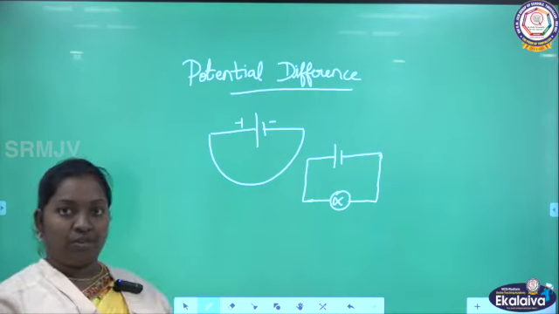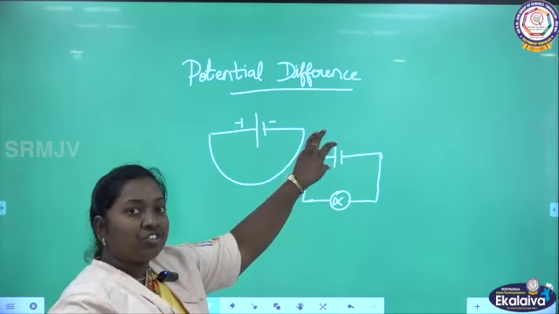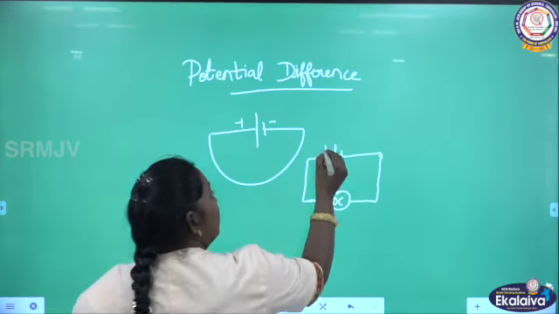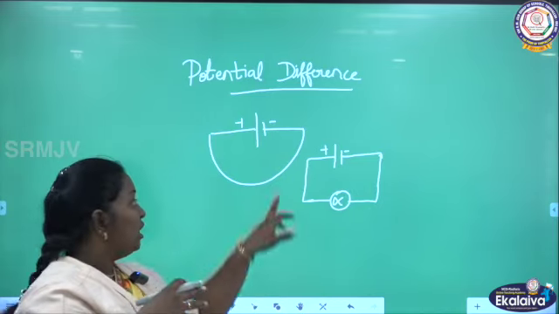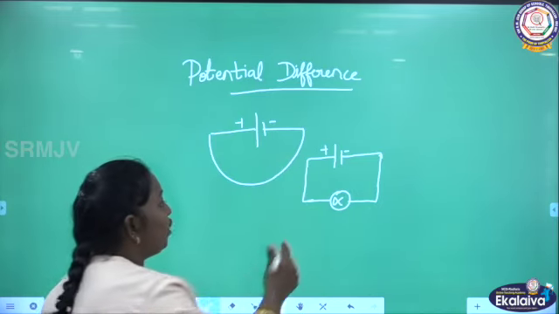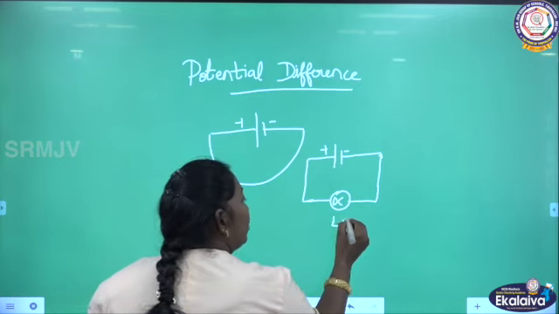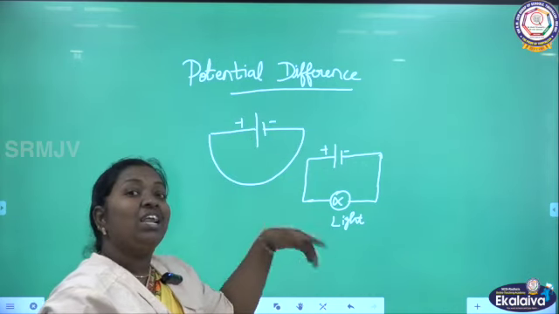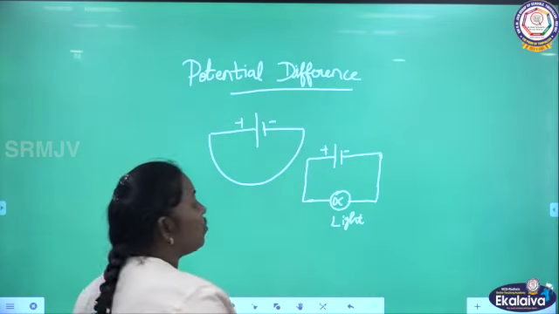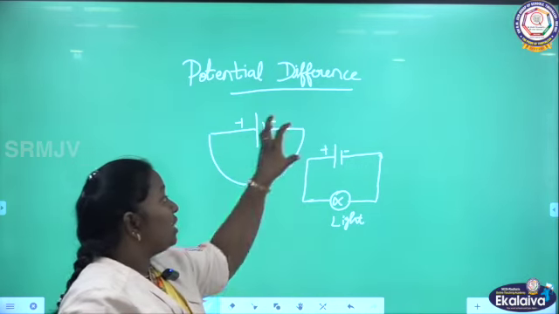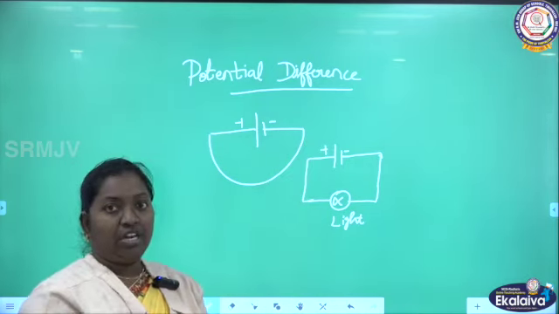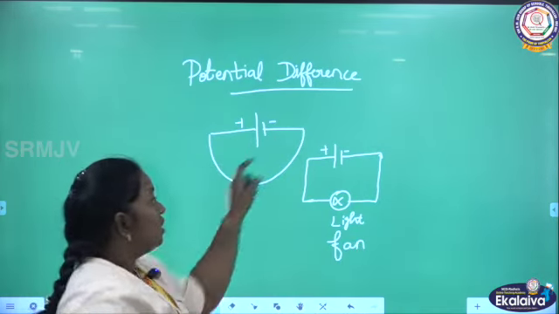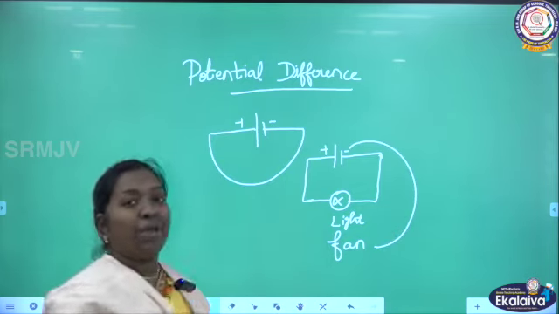to any other sources. So what will happen? The electrical energy is converted into another form of energy. For example, this is a battery, it will produce charges that change into electrical energy. When you connect a bulb over here, the electrical energy is converted into light energy. Instead of light, if you connect a heating process, the electrical energy is converted into heat energy. If you connect a fan, the electrical energy is converted into mechanical energy.